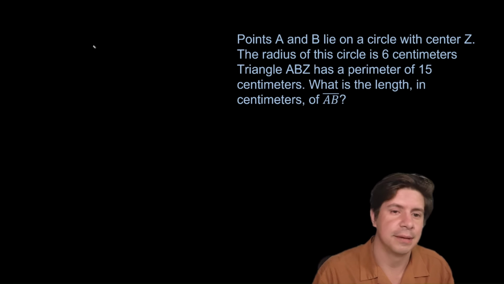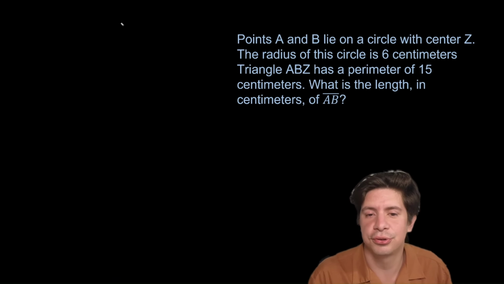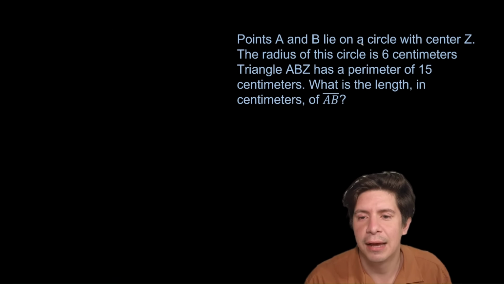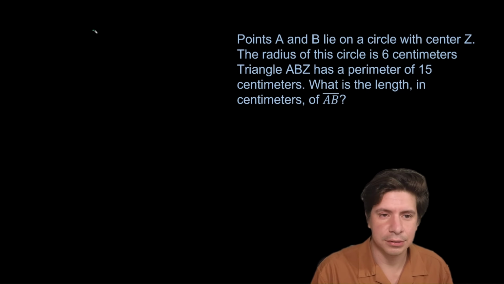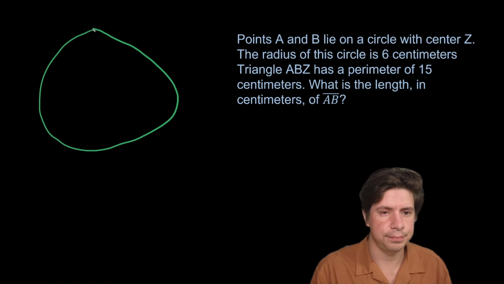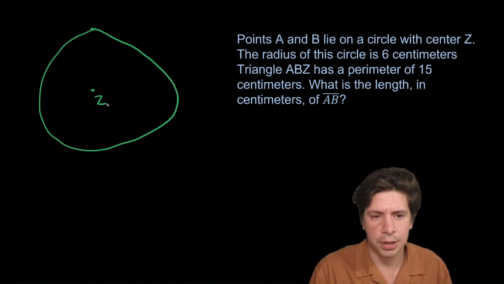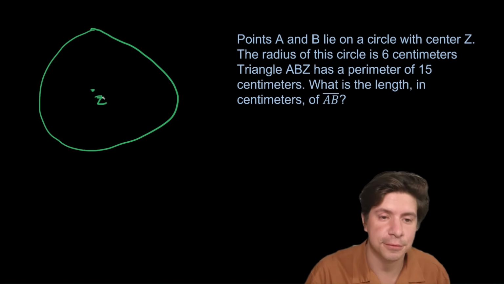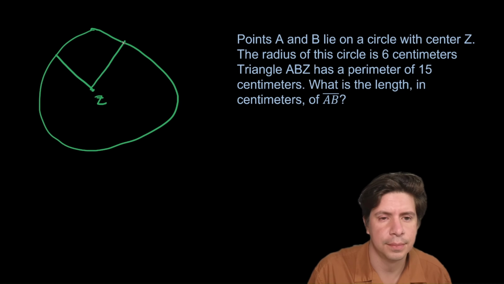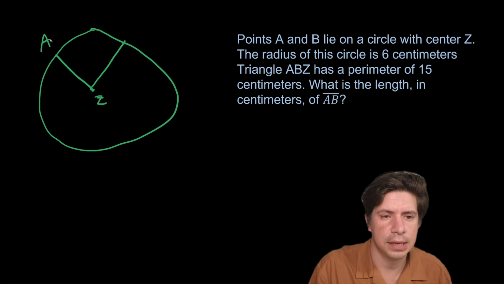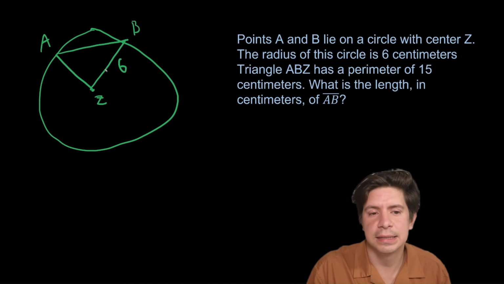And all types. So we're going to be doing this one here, which is a circle question. Points A and B lie on a circle with center Z. The radius of the circle is 6 centimeters. Triangle ABZ has a perimeter of 15 centimeters. What is the length in centimeters of AB? So if you can imagine a circle, we have a center Z. On the test, hopefully you wouldn't have to draw this out, but it might be helpful to draw it out. So I'm doing it for you all. And then we're going to have this point here. Let's call this A and let's call this B. And then this is 6 and this is 6.